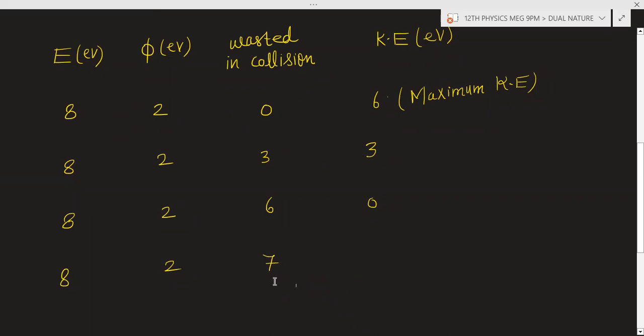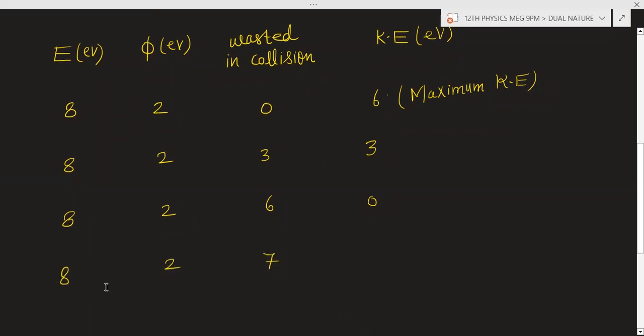Here the energy conservation will not be valid. You are providing 8 electron volt. Suppose 2 electron volt is used to overcome the work function, and 7 electron volt is wasted in collision. Now the total energy here will become 9 electron volt, but you are providing only 8 electron volt. So this means there will be no ejection of electron.